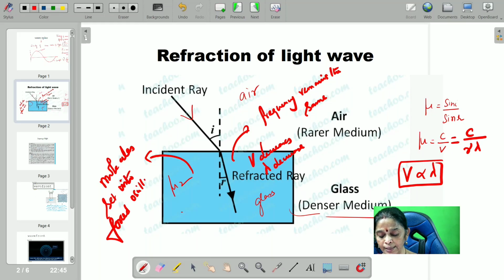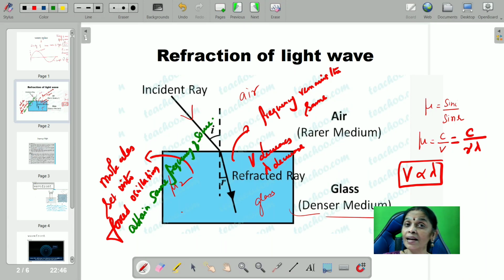Since the molecules are set into forced oscillation, they attain the same frequency as the source. So you must understand that wavelength changes, velocity changes, whereas frequency remains the same.